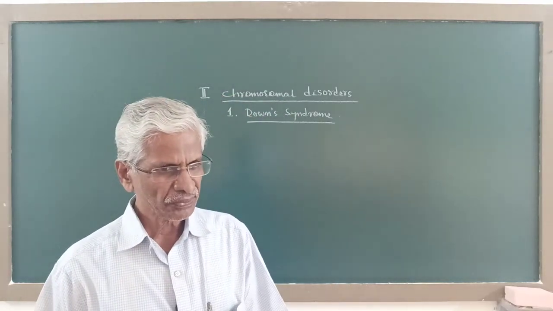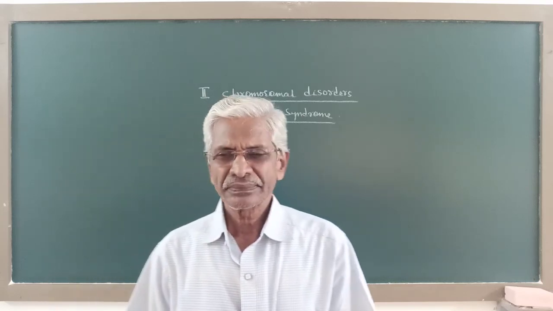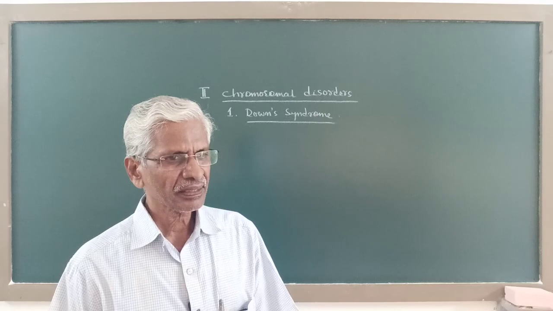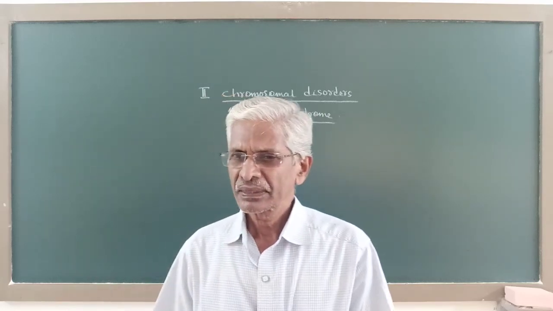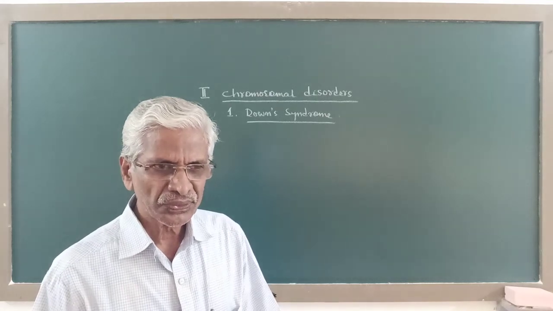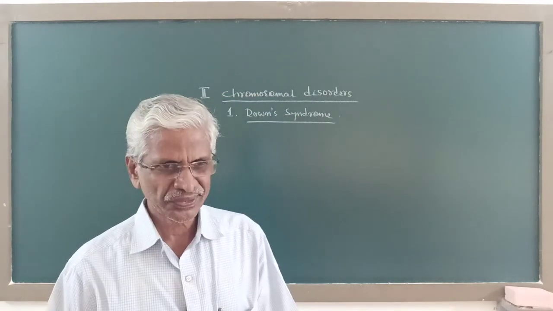Down syndrome and Cri-du-chat syndrome, they refer to the autosomal disorders, and Klinefelter syndrome and Turner syndrome, they are caused due to sex chromosomal disorders.